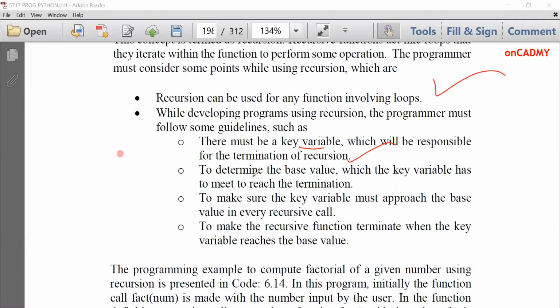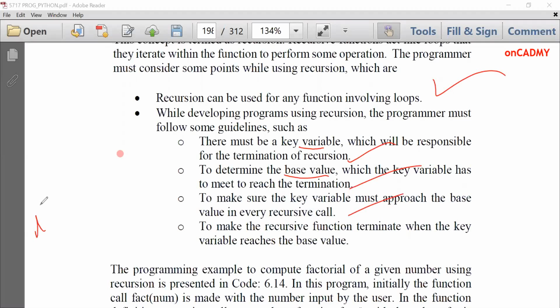Next one is to determine the base value which the key variable has to meet to reach the termination. Just like in a while loop, we should know the stopping point where the loop should be stopped. Similarly, in recursion, we should know where this function calling should be stopped. And this is called the base value. To make sure, the key variable must approach the base value in every recursive call.